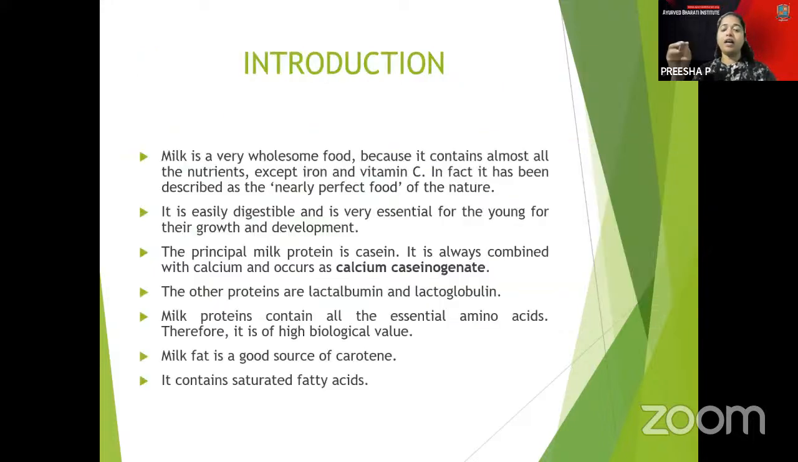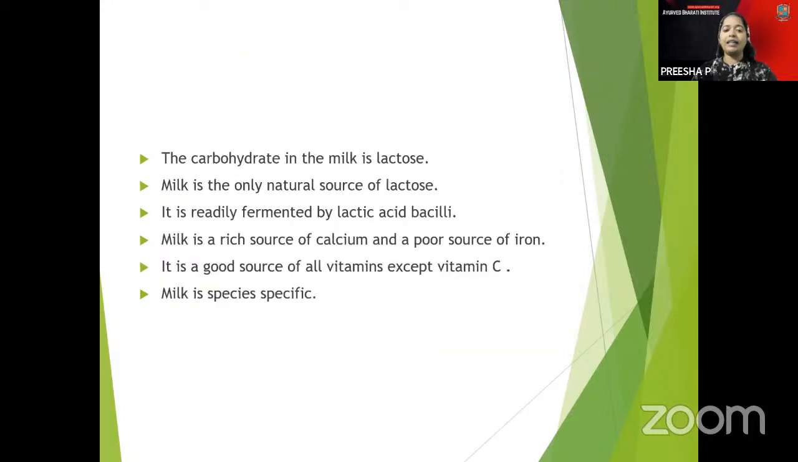The milk protein present is considered as casein. Milk has every nutrient and vitamin except vitamin C and iron. Iron and vitamin C are not there. This can be asked sometimes: which vitamin is not present in milk? It is vitamin C. Milk fat is a good source of carotene, and it contains saturated fatty acids, with other proteins like lactalbumin and lactoglobulin. The carbohydrate in milk is lactose, and milk is the only natural source of lactose.